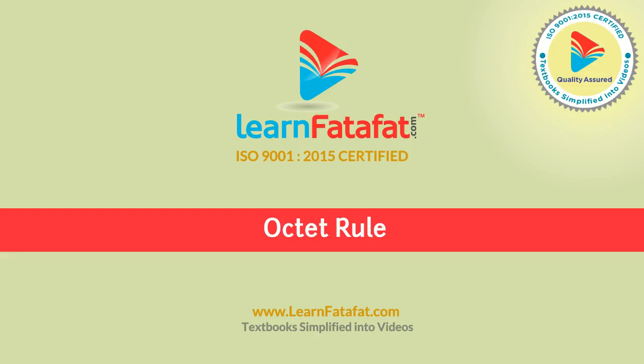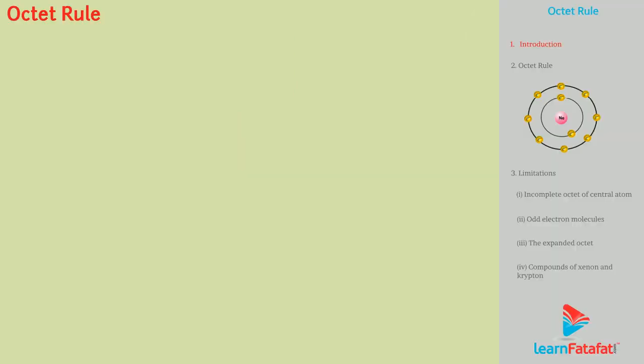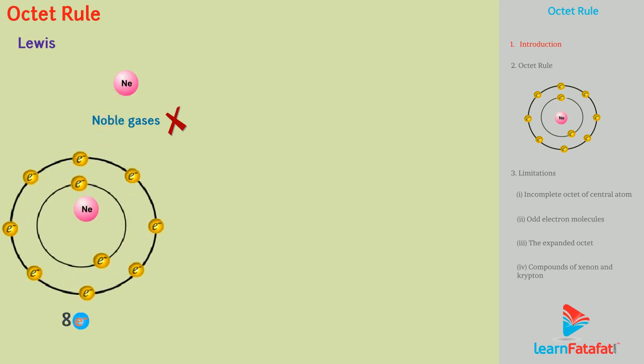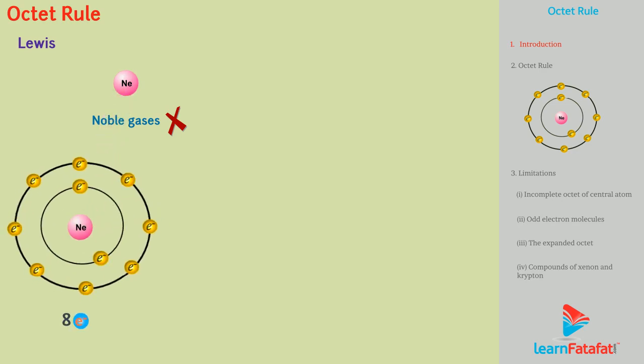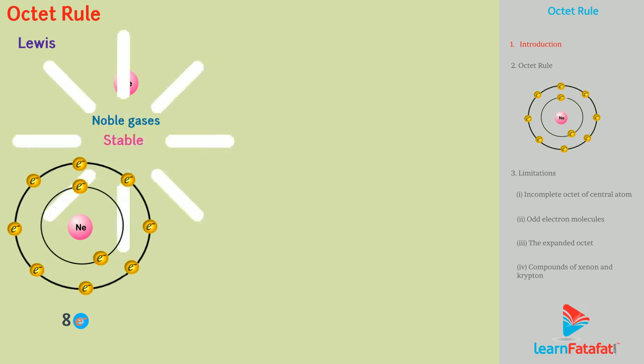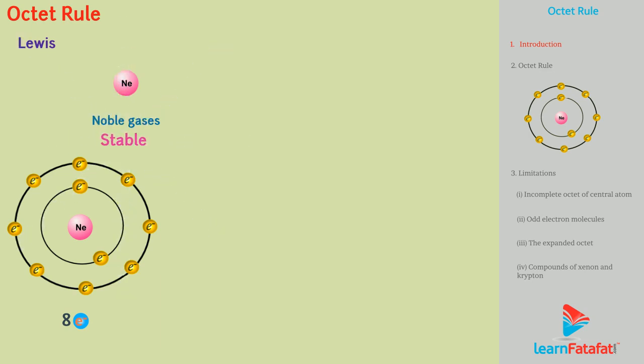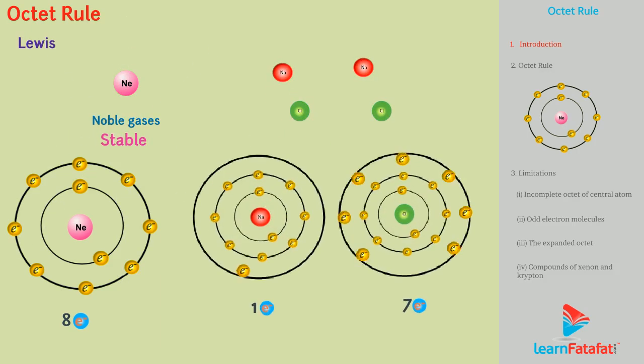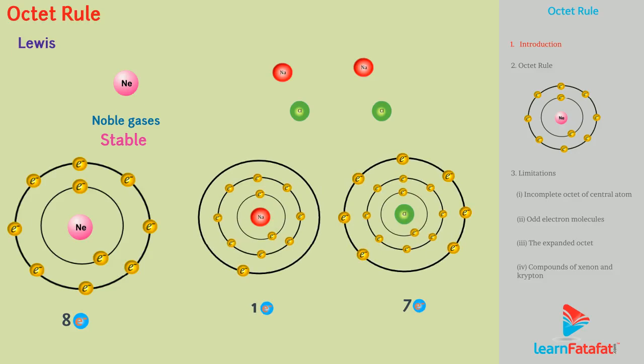Octet rule. According to Lewis, noble gases did not take part in any chemical reaction because they have 8 electrons in their outer shell. And so, atoms of noble gases are stable. Other atoms did not have 8 electrons in their outer shells.